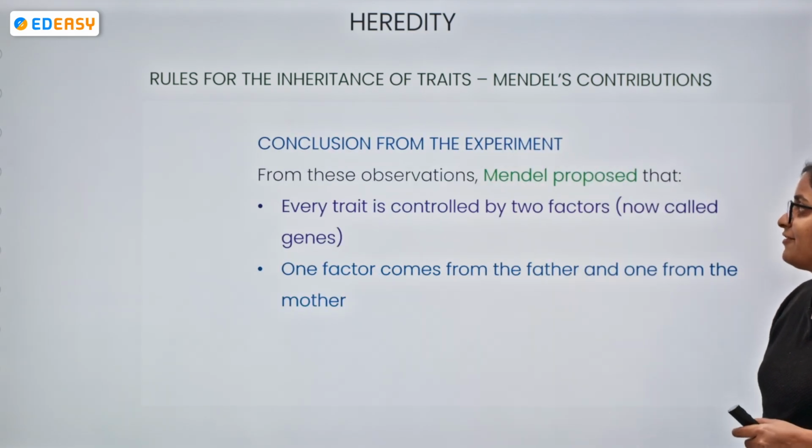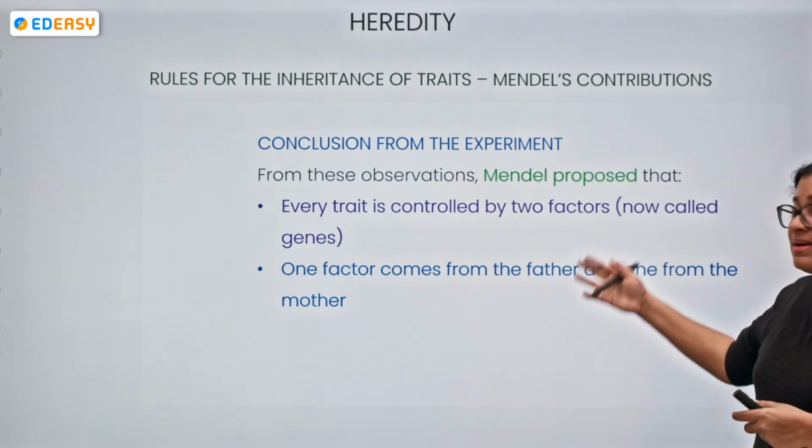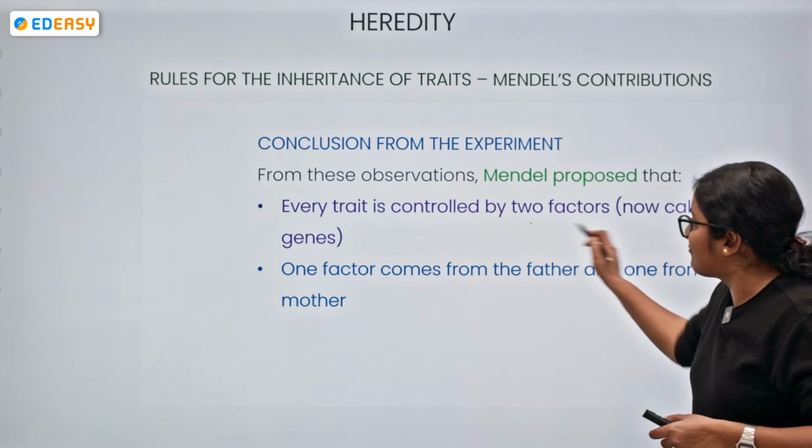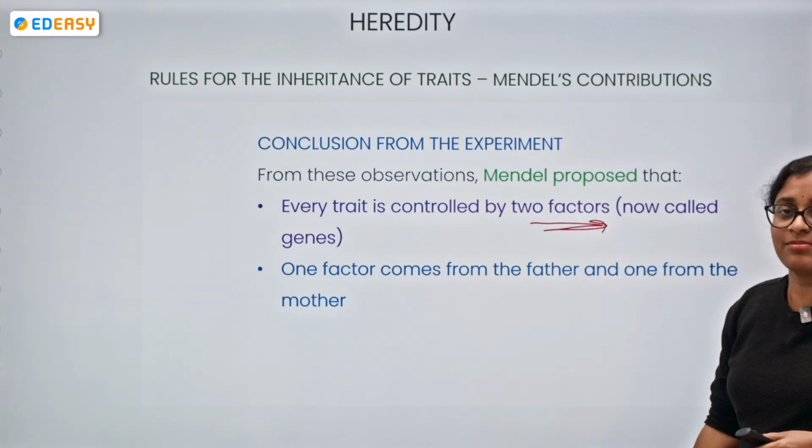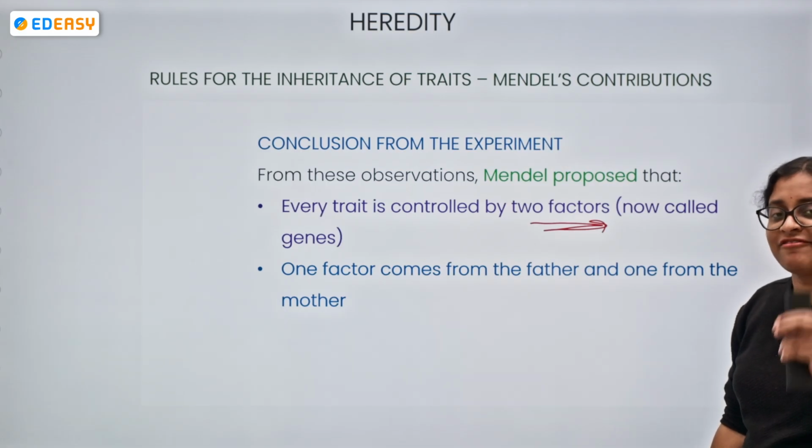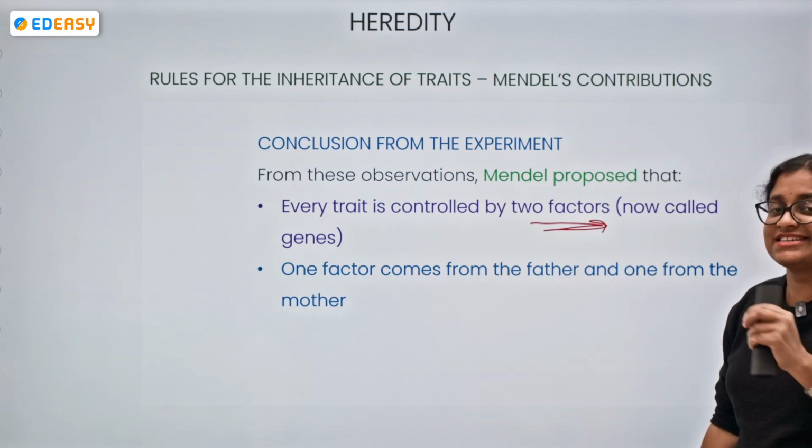Now, what we are concluding from the experiment is that Mendel proposed that every trait is controlled by two factors, and now we are going to call it a gene.